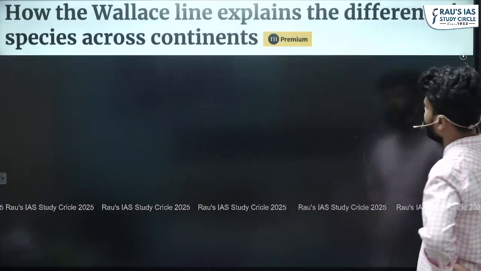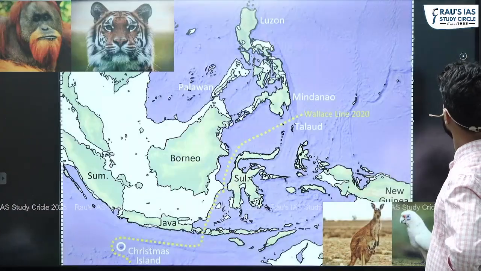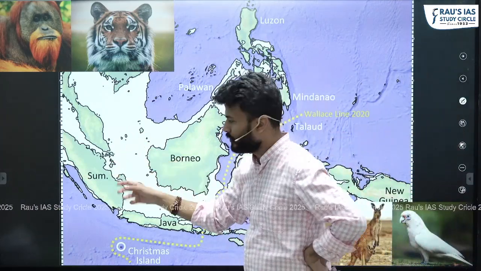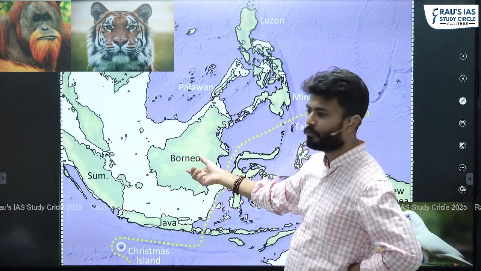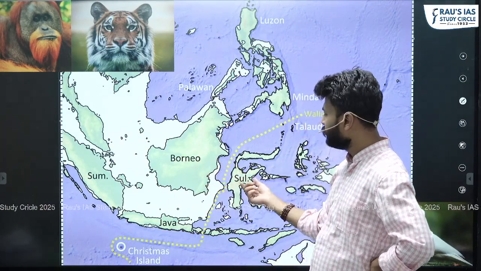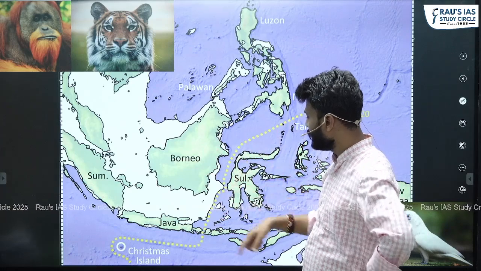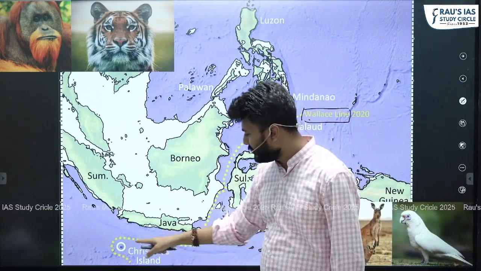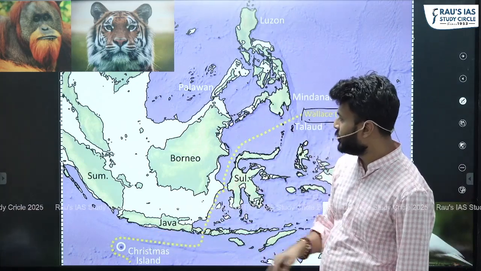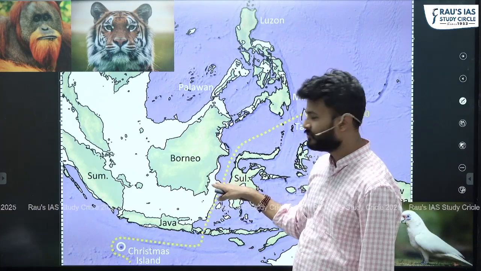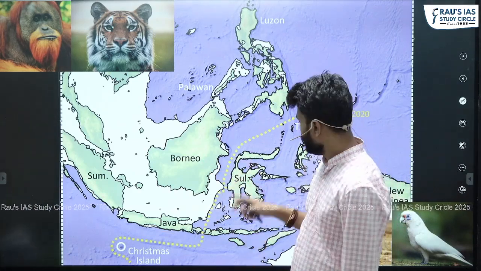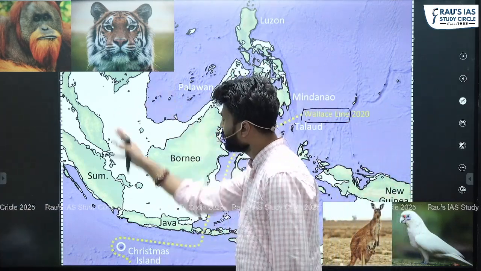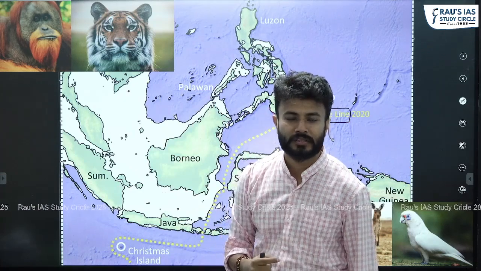For example, here you can see, this is the Southeast Asian region. You have the Sumatran Islands, the Java Islands, the Borneo Islands. Between Borneo and Sulawesi Island, this imaginary line is basically the Wallace line. So see the difference between this Borneo Island and Sulawesi Island. It is very less. Still, this portion comes under the Australian biogeographic zone, and this portion comes under the Eurasian biogeographic zone, right?